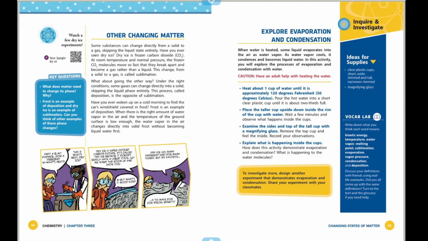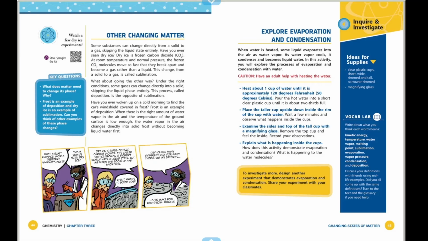Have you ever seen dry ice? Dry ice is frozen carbon dioxide, CO2. At room temperature and normal pressure, the frozen CO2 molecules move so fast that they break apart and become a gas rather than a liquid. This change from a solid to a gas is called sublimation.